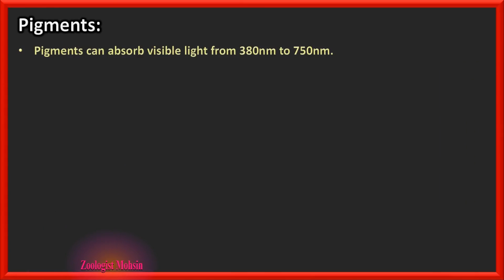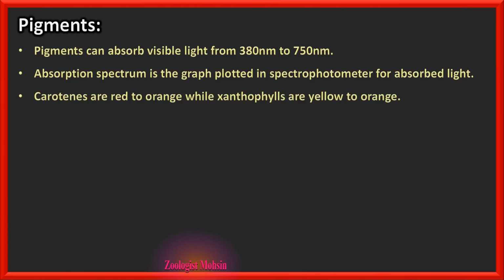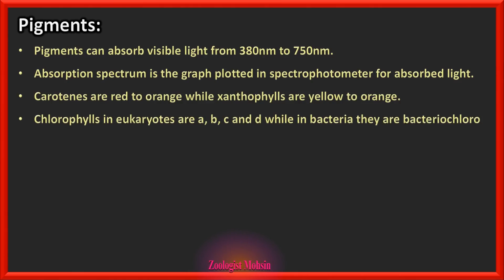Pigments. Pigments can absorb visible light from 380 nanometers up to 750 nanometers. That is the visible spectrum range. Absorption spectrum is the graph plotted in a spectrophotometer for absorbed light. Remember, absorbed light. Carotenes are red to orange while xanthophylls are yellow to orange.